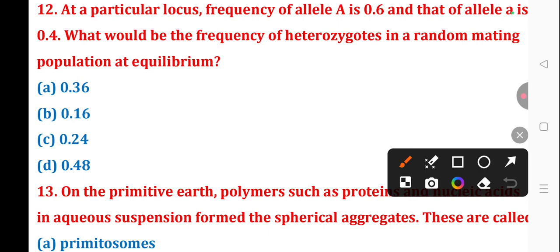What would be the frequency of heterozygotes in a random mating population at equilibrium? The correct answer is option D, 0.48.